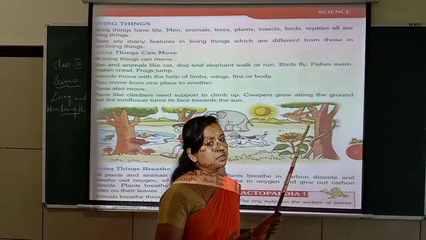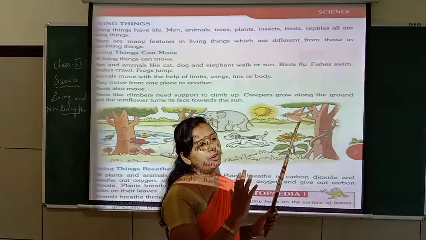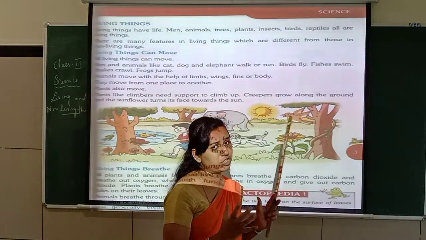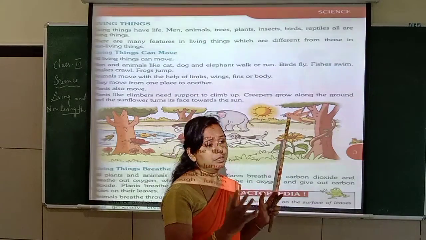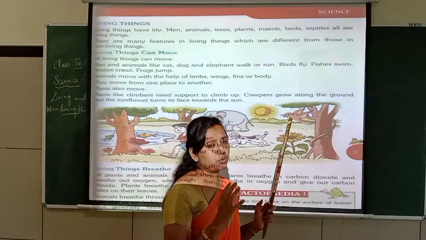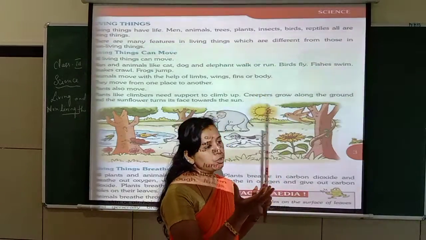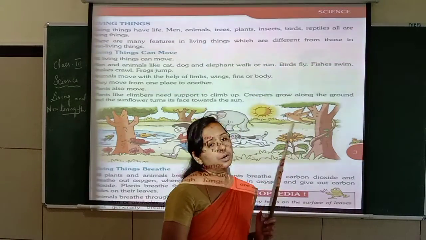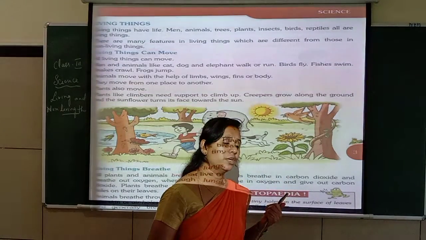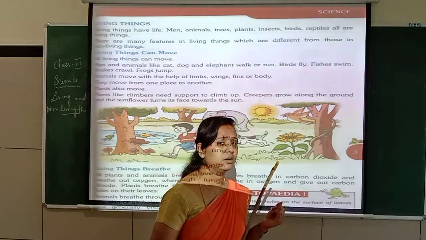They can't grow upward because the fruit is heavy, the pumpkin is very big and the creeper plant is very thin, so it grows on the ground itself.